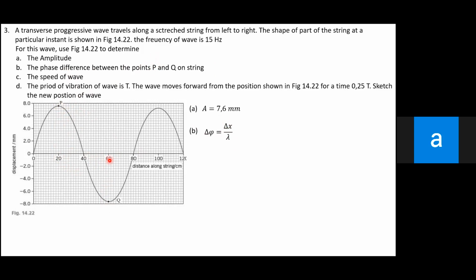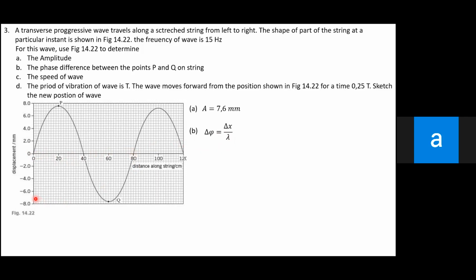So the distance between them is 40. And lambda, I told you, is the same at every point. You can find it starting from this and finishing at this point. So you can see the distance from 0 until this point is 80.